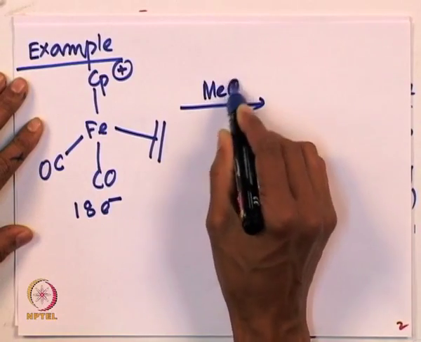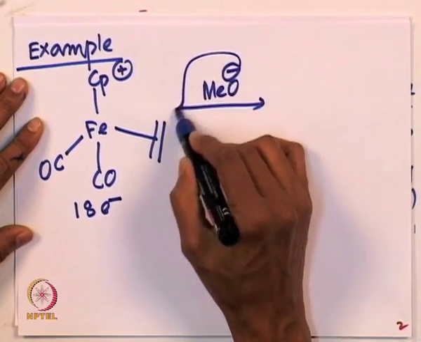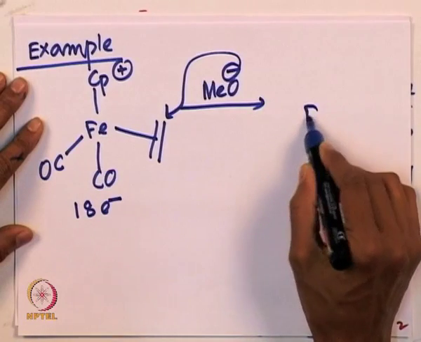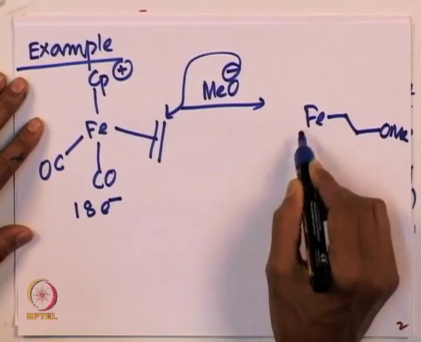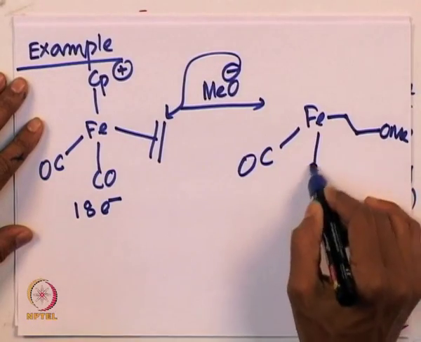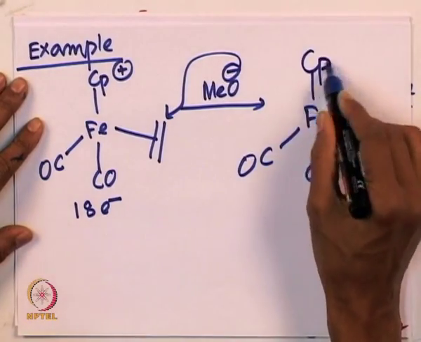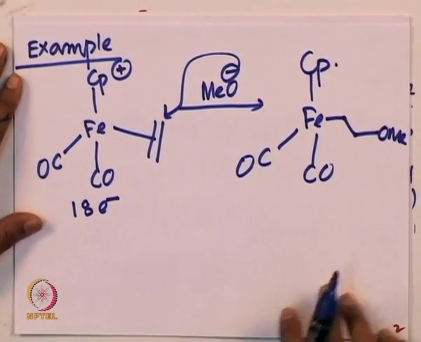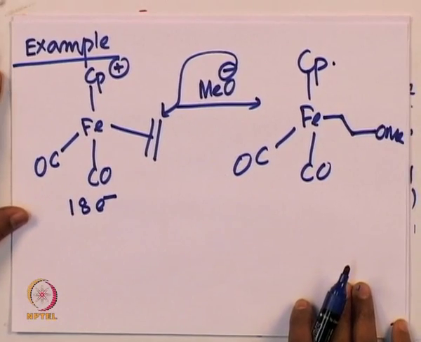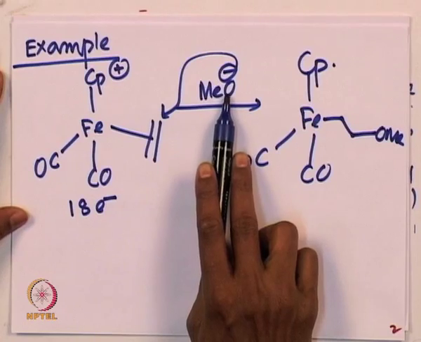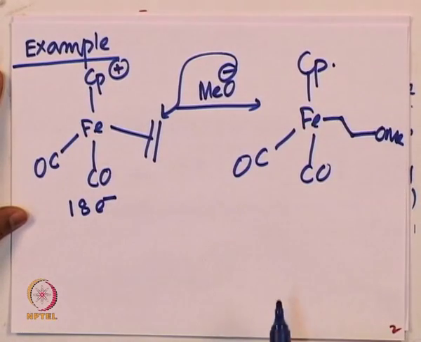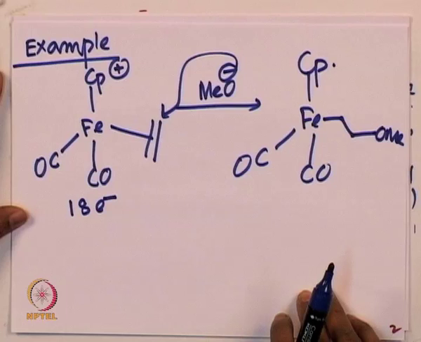Here methoxide, for example, will attack and give you an iron methoxide complex with the CO and CO there with the cyclopentadiene ring. So this is one clear example of a nucleophilic attack on ethylene, in this case, where methoxide is the nucleophile and you get this alkyl metal intermediate from there.